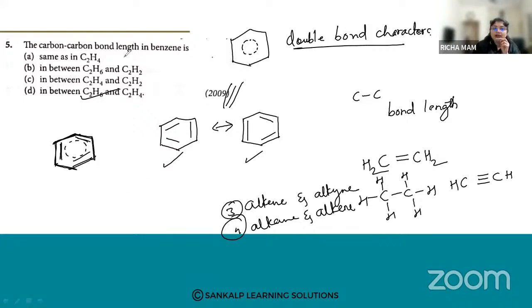So the carbon-carbon bond length lies between alkane and alkene. Option number D is the answer. Why? Because alternating double bond and single bond are present, but the electrons are delocalized. As the electrons are delocalized, the bonds are the same, and as they have double bond character, the bond length will lie between alkane and alkene. Is it clear?